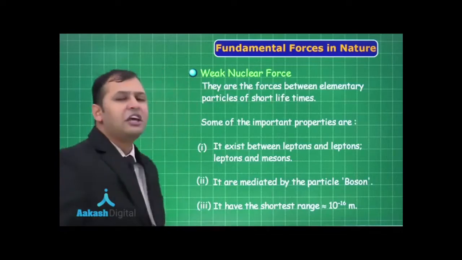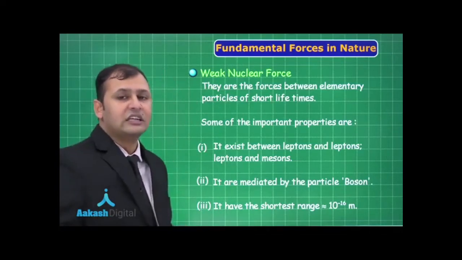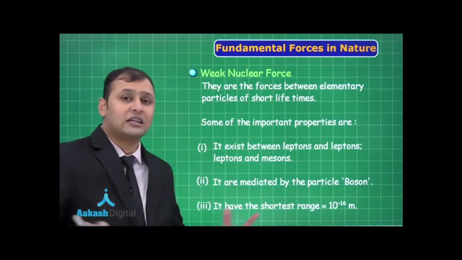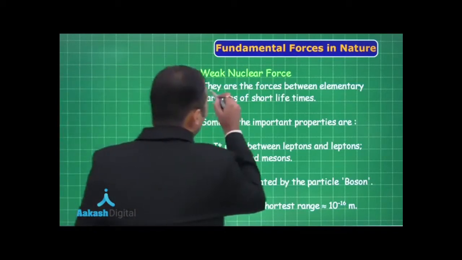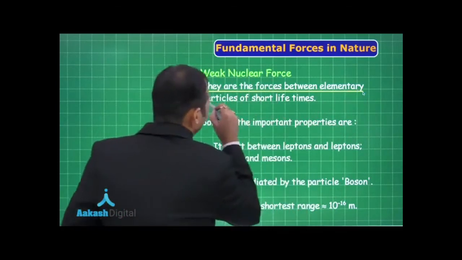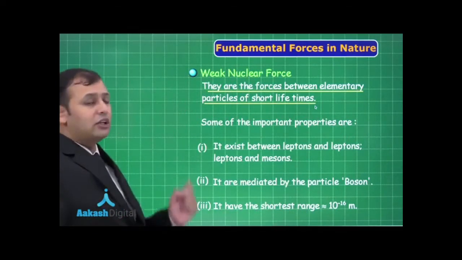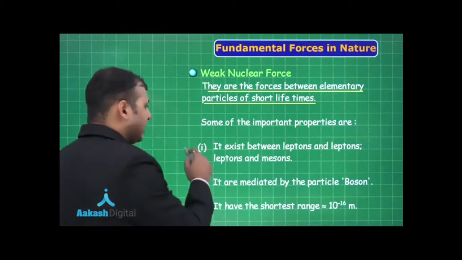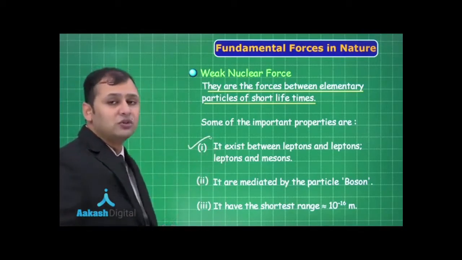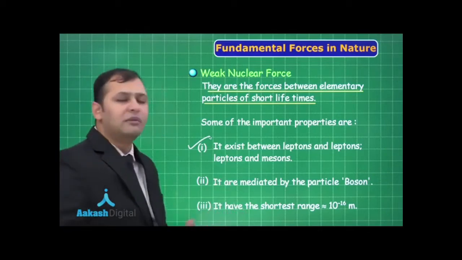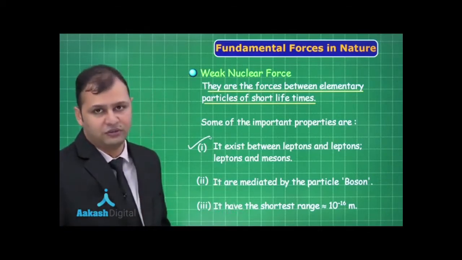Now you can see weak nuclear forces. Obviously, they are also acting within the boundaries, but friends, they are the forces between the elementary particles of short lifetimes. And what are the important properties? If you see, it exists between the leptons and leptons in mesons, which are the small elementary particles which are very short-lived, right?